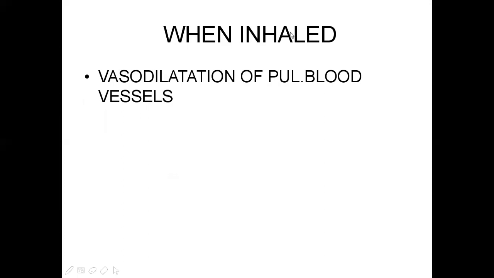Next, when nitric oxide is inhaled, it causes vasodilatation of pulmonary blood vessels. So it is used in pulmonary hypertension in neonates and also in adults, and in ARDS. It is administered by inhalation of nitric oxide in 10 to 80 parts per million concentration. If we give it in higher concentration, it causes a toxic effect, that is methemoglobinemia.